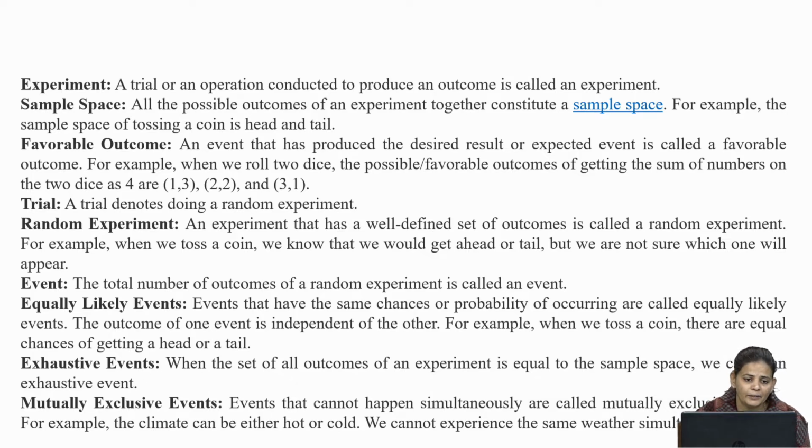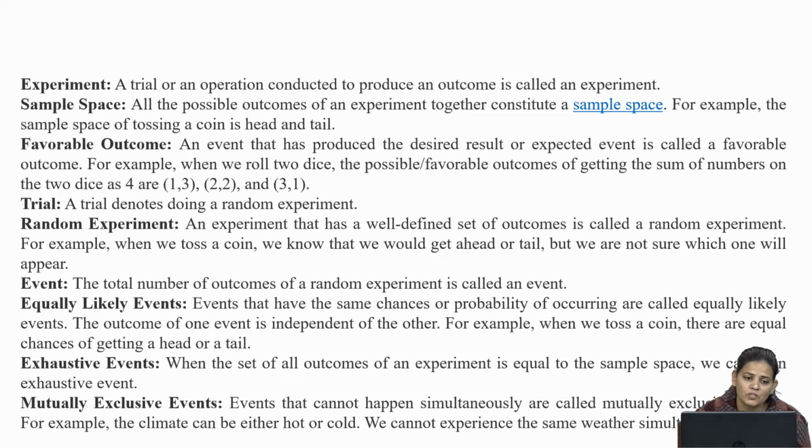Now, event: the total number of outcomes of a random experiment is called an event. Then equally likely events: events that have the same chance or probability of occurring are called equally likely events. The outcome of one event is independent of the other. For example, when we toss a coin, there is an equal chance of getting head or tail. It does not depend on the previous toss, like the first time we got head so the second time we will get tail. It's not like that. We can get head the second time also, just as in the first.